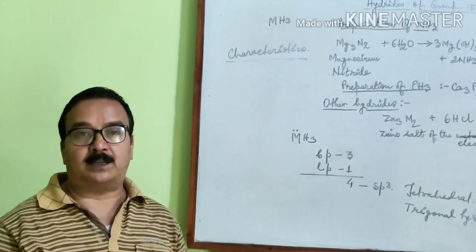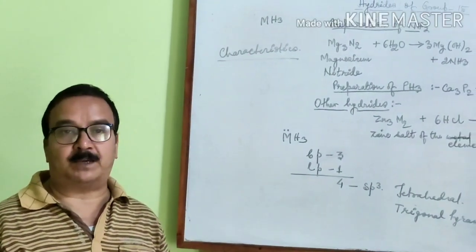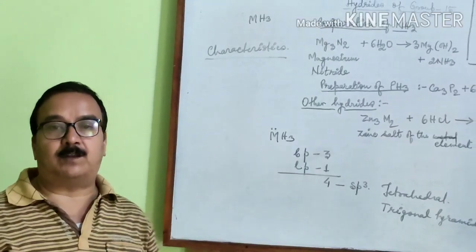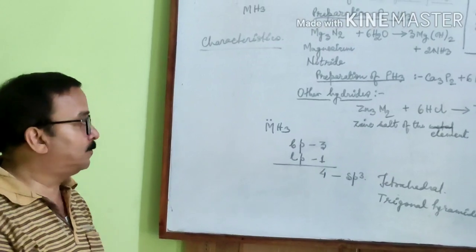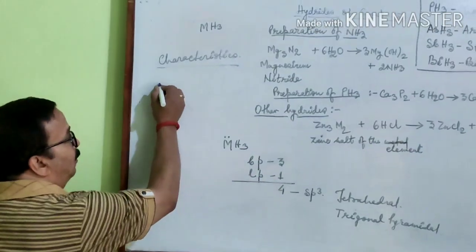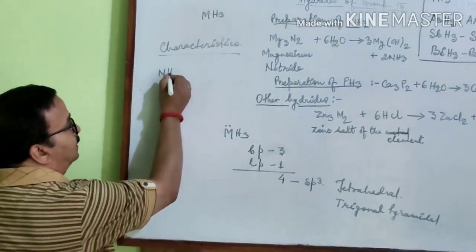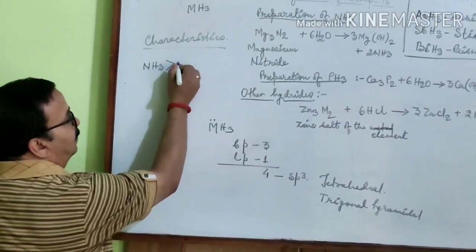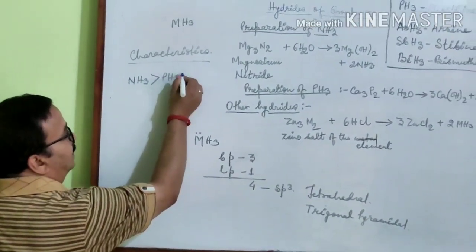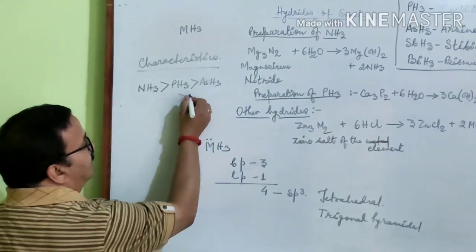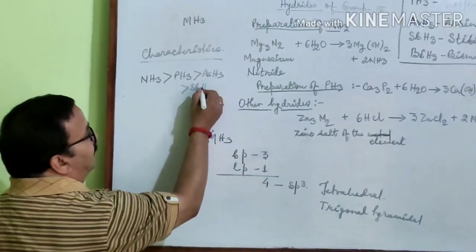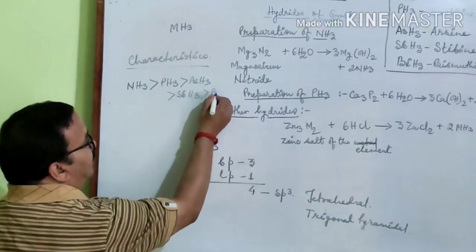Therefore bond angle of ammonia will be maximum, and gradually when we move down the group, bond angle decreases. Therefore the order of bond angle will be NH3 greater than PH3 greater than AsH3 greater than SbH3 greater than BiH3.